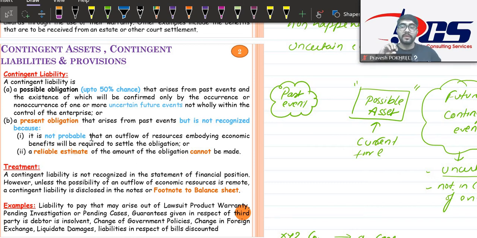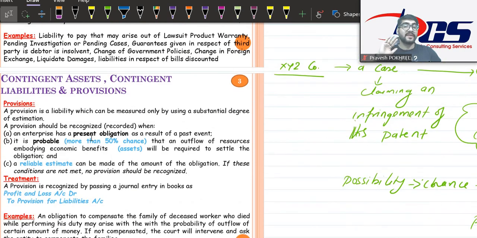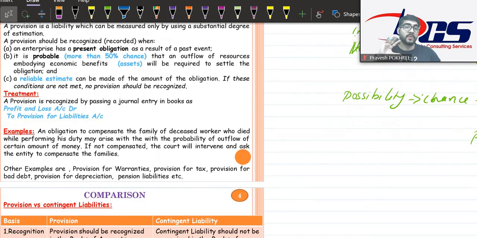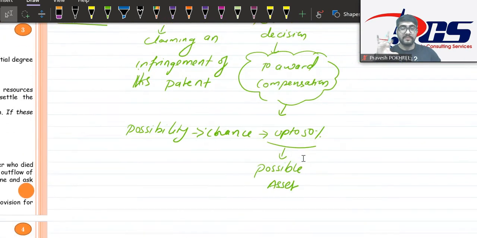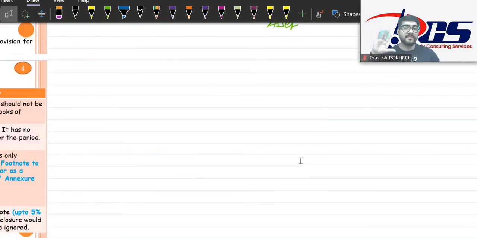So now let's move to the very important part of this lecture, which is provision. Okay, the provision is a very important one, and this is very simple also. What is provision?